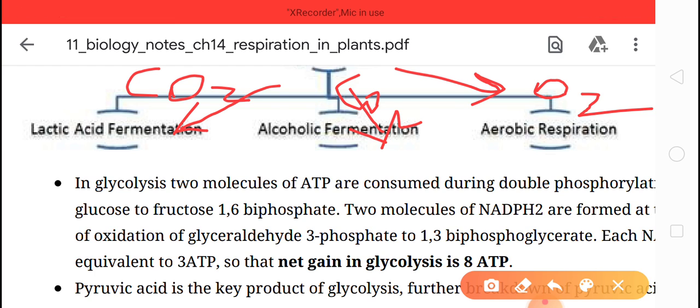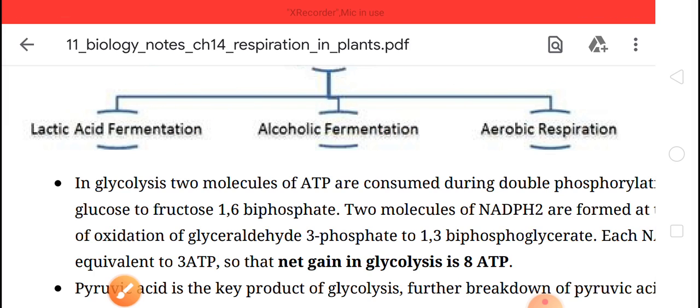Means the Krebs cycle starts again. You got it? So the three situations here are lactic acid fermentation, alcoholic fermentation, and aerobic respiration, that is TCA or Krebs cycle. All these processes we will discuss now.